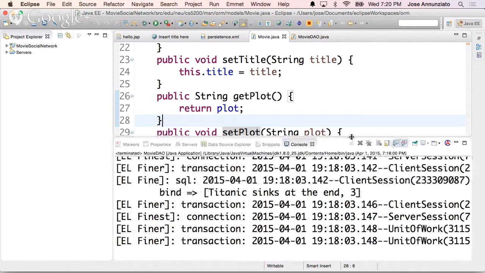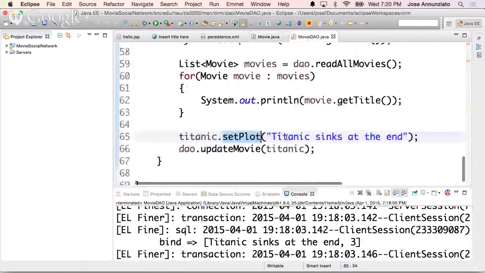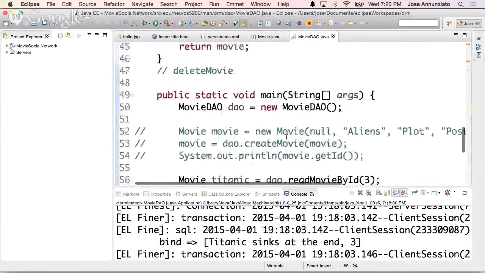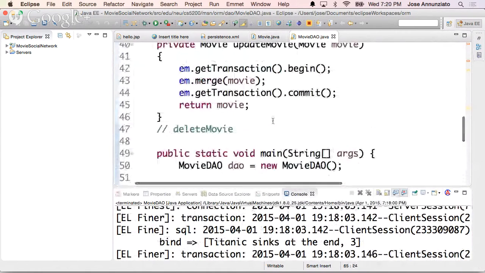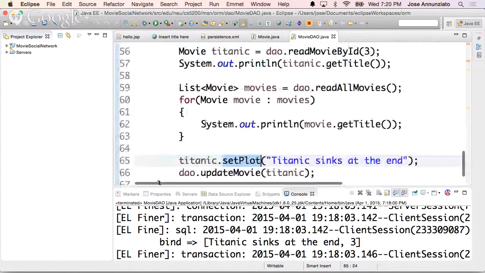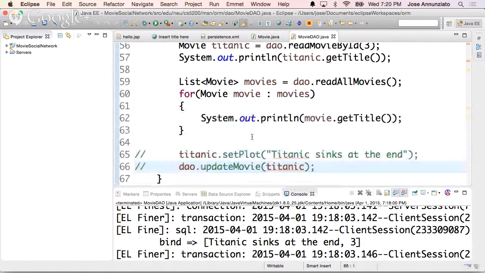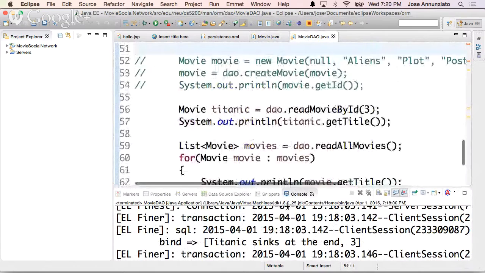All right. So yeah, let's see, what else do we need to do? We were able to set the plot. So we were able to do everything. All right, we still have to do delete. Right. So let's do delete. Let's do delete. So let's do a delete before.